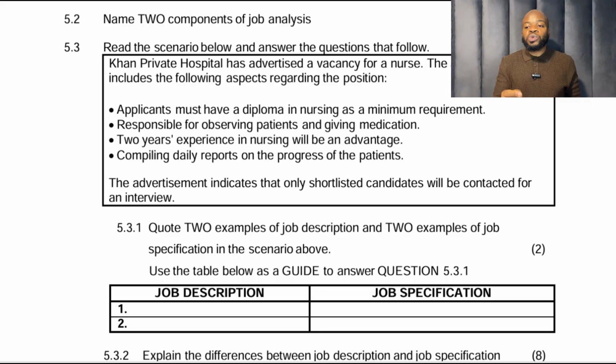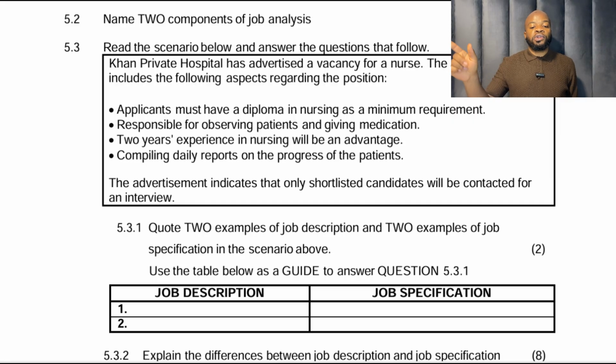The candidate who is going to fill these duties is going to have the minimum requirements as follows. So they're talking about the characteristics, the qualities that that person must possess. With that in mind, let's go into the scenario and check which 2 are job description, which 2 are specification. Number 1. Applicants must have a diploma in nursing as a minimum requirement.